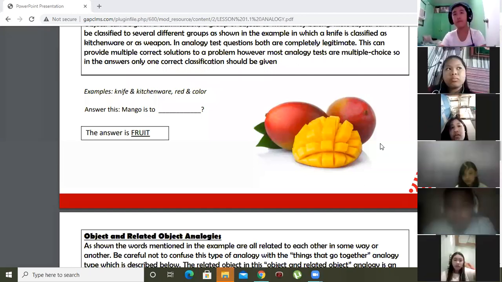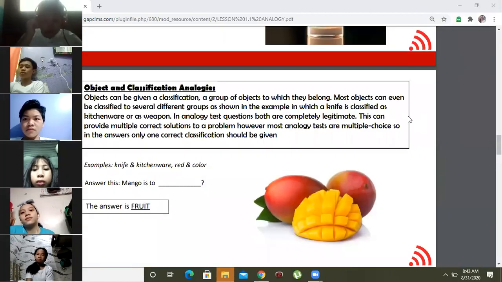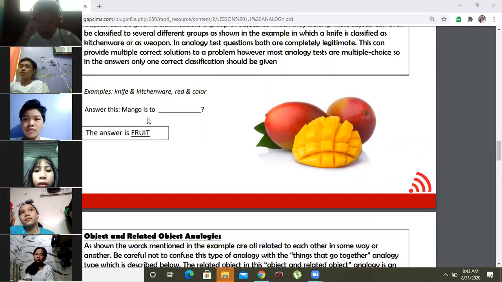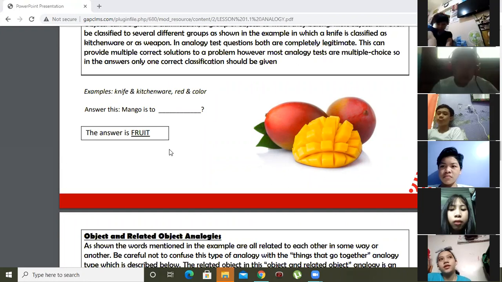So when we say object and classification, we are classifying things according to their category. Therefore, if mango is to fruit, as Piatos is to chips or junk food. Very good. Do you understand now?